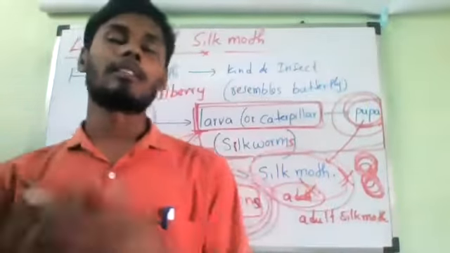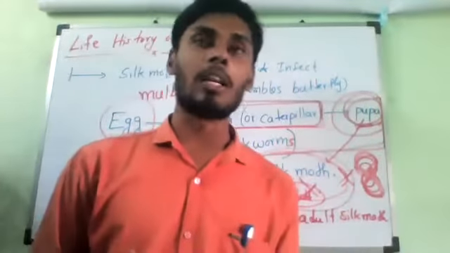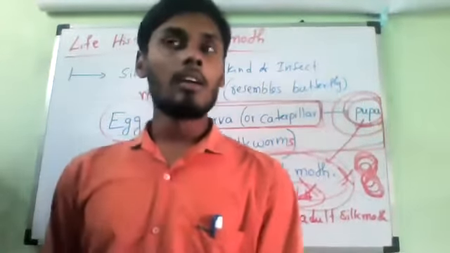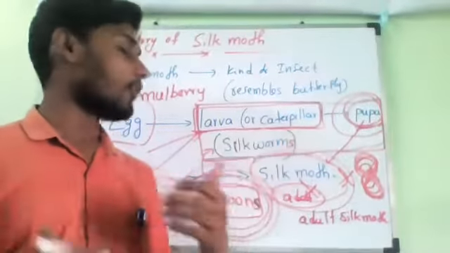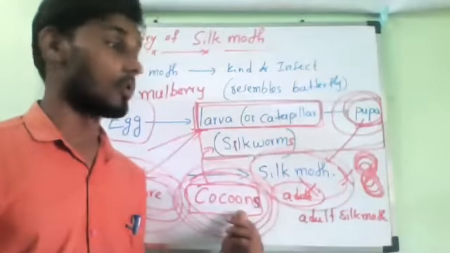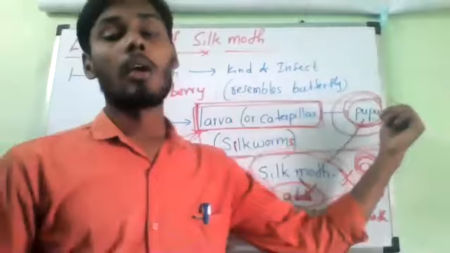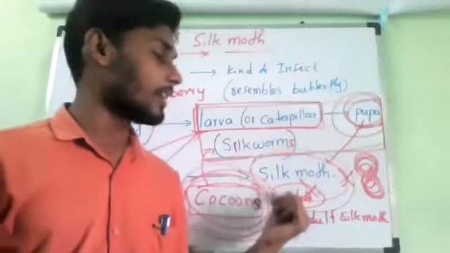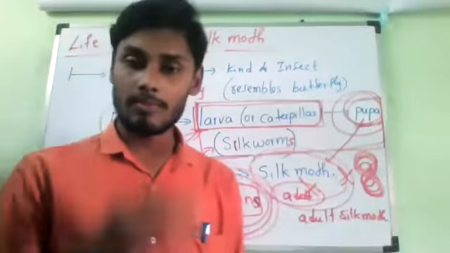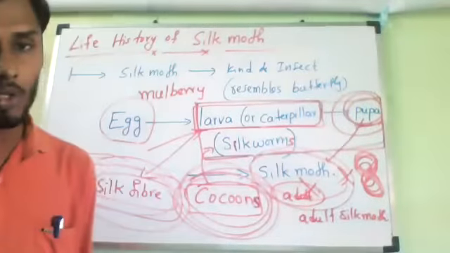Understand? So the silk moth lays the eggs on mulberry leaves, and it will turn into a what? Larva or caterpillars, and they will form the protective layer called cocoons. Inside the cocoons, the pupa will develop. This pupa will further develop into the adult silk moth. Adult silk moth. Do you understand, Ra?